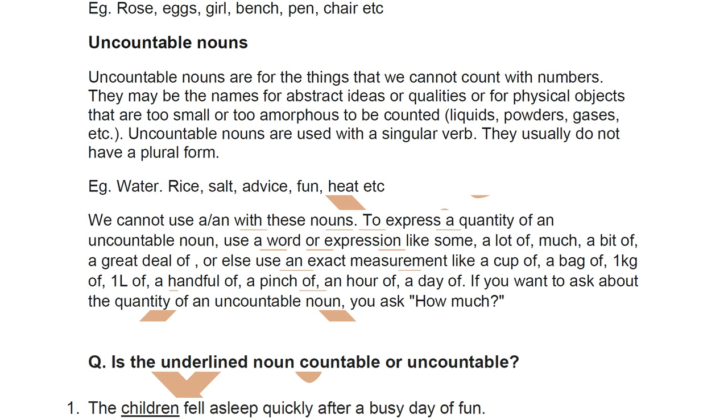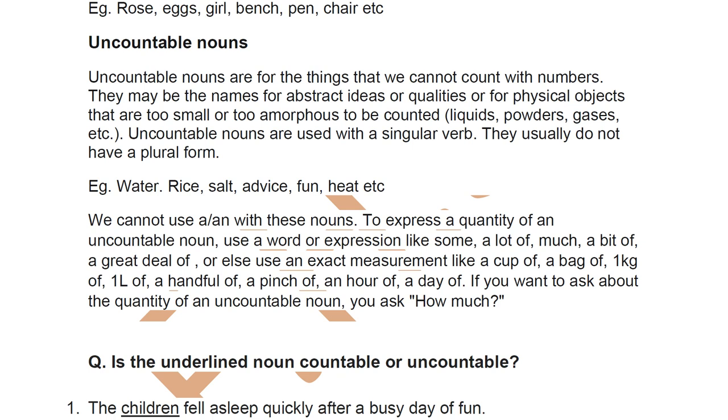I just told you all: some, a lot of, much, a bit of, a great deal of, or else use an exact measurement like a cup of, a bag of, 1 kilo of, 1 liter of, a handful of, a pinch of, an hour of, a day of. If you want to ask about the quantity of an uncountable noun, you ask how much. So for an uncountable noun, you will ask how much; for a countable noun, you will ask how many.